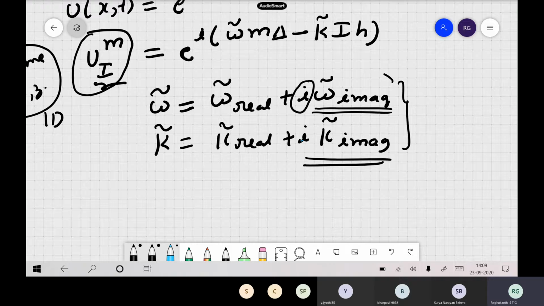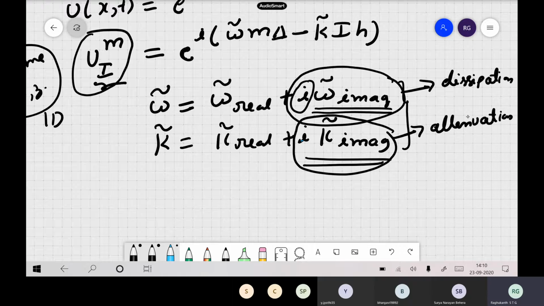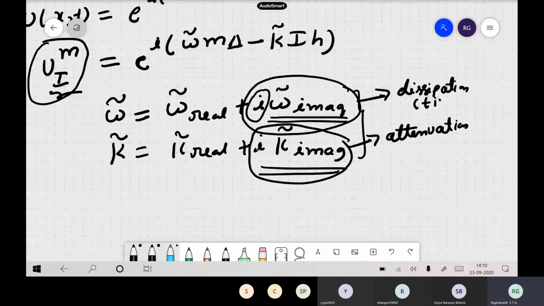Here two important things are indicated. The imaginary part in the frequency is generally known as dissipation, whereas the imaginary portion of the wave number we call attenuation. Two words are there. Dissipation is with respect to time.